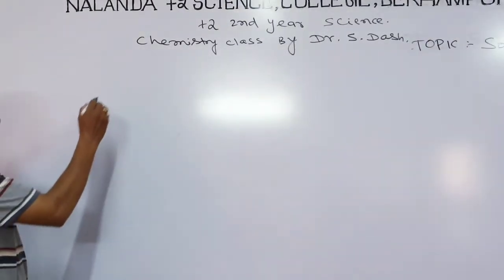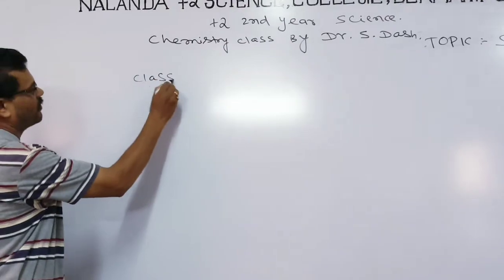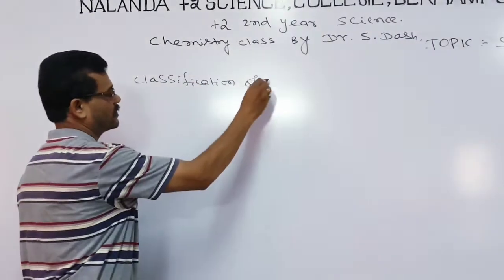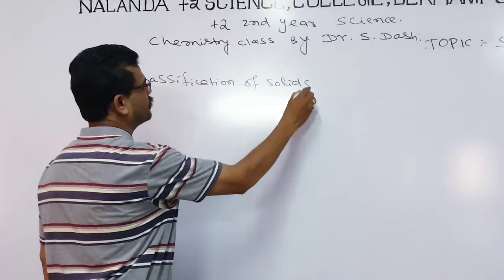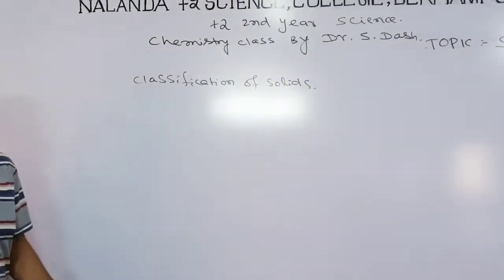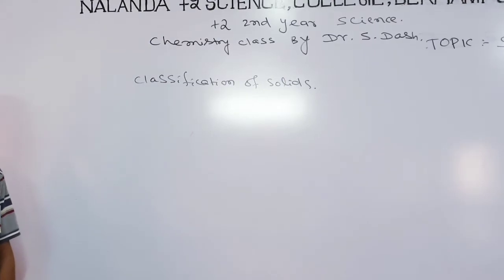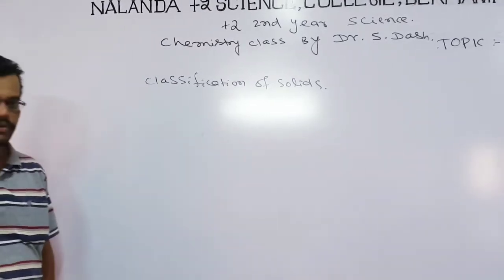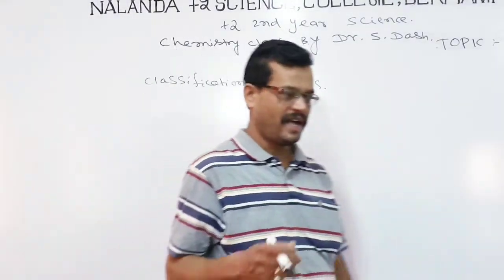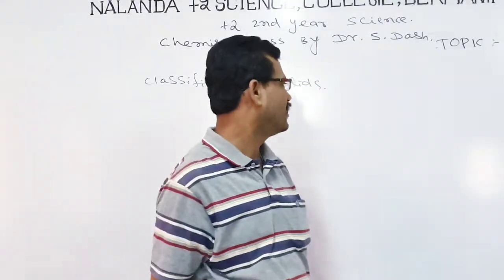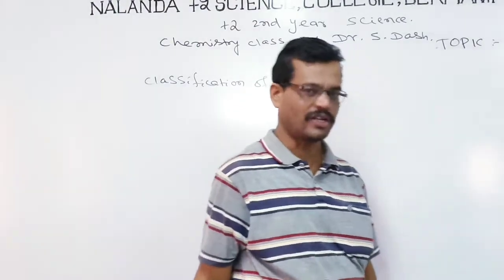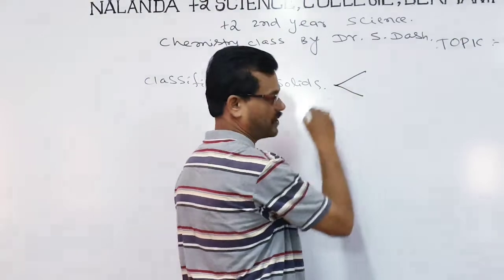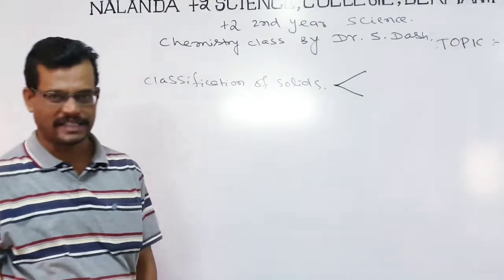Now we have to go regarding classification of solids. Classification of solids. Now you see what we have to discuss regarding the classification of solids on the way by which the constituent particles arrange. On that basis, we can classify the solid substances, and it is taken as 2 types of classification on the basis of their arrangement.